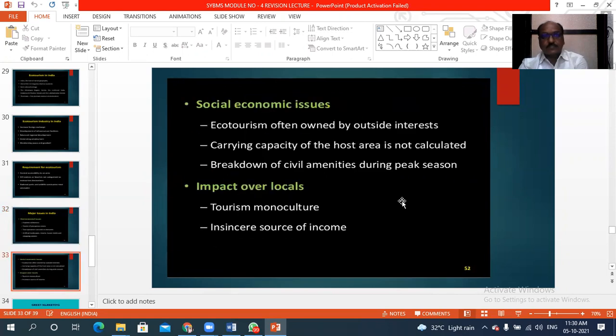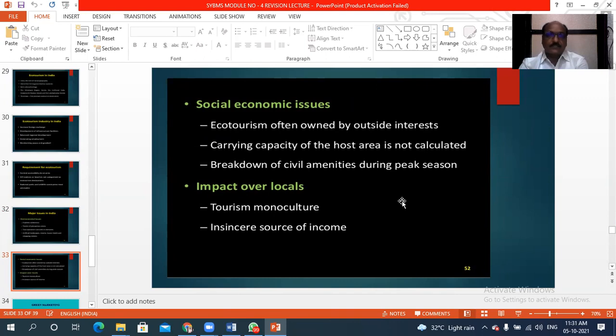Then another, that is socio-economic issues: ecotourism is often owned by outside investors. Then the carrying capacity of the host area is not calculated. Then breakdown of civil amenities during the peak season. These are the social issues. Impact over the local people, that is, tourism monoculture is developed there.